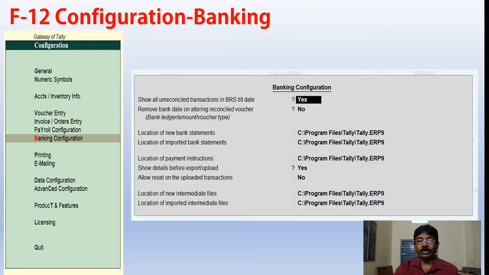Then coming to the important configuration, banking configuration. Presently, all the transactions are run by the company through bank only, online, because of the innovative programs available with the banks, NEFT, RTGS. Very fast it is going on. And one software is there, Xero, which we can use to do our transactions without knowledge of the bank. Whatever statement appears in the bank, we can see at our company in that software.